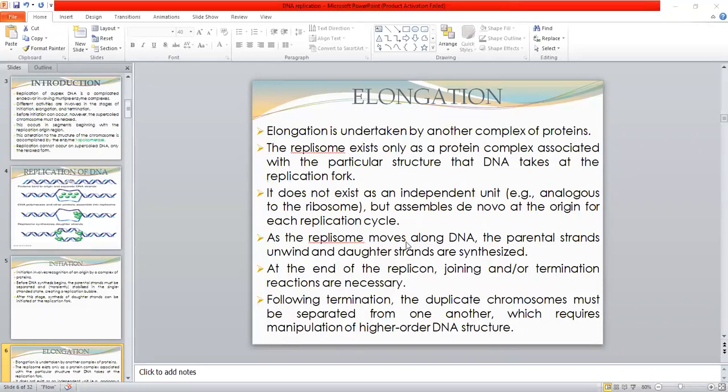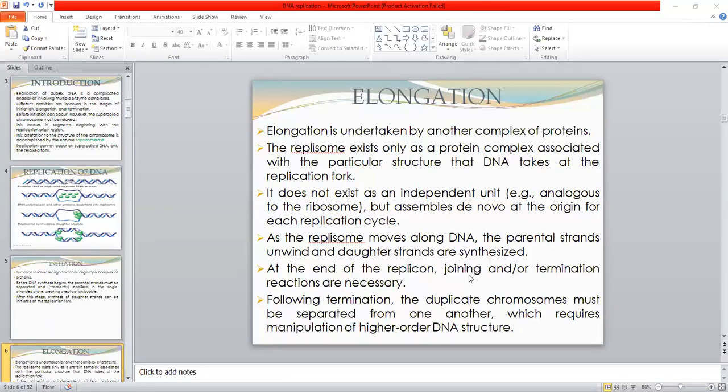As the replisome moves along DNA, the parental strands unwind. So as the replisome moves along the DNA, the parental strands go on unwinding, and daughter strands are synthesized. At the end of the replicon, joining and termination reactions are necessary. So at the end of the replicon, there may be the joining and termination reactions.